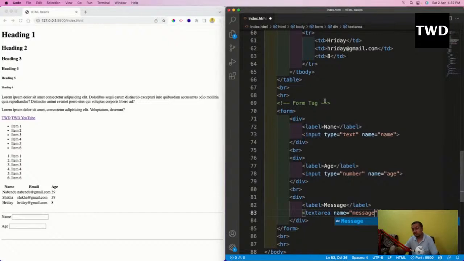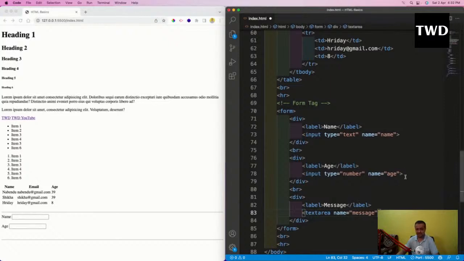So when the data goes to the backend, everything needs to be unique. So it uniquely identifies this thing. This will be name, this will be age, this will be message. Actually, I'm going to show how it goes to the backend later, because for that we need a submit button, like the submit, login, register buttons. Those buttons are required to submit it.